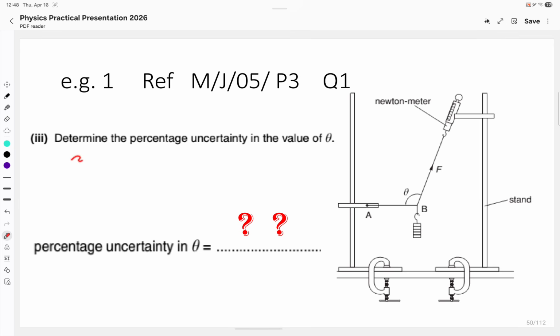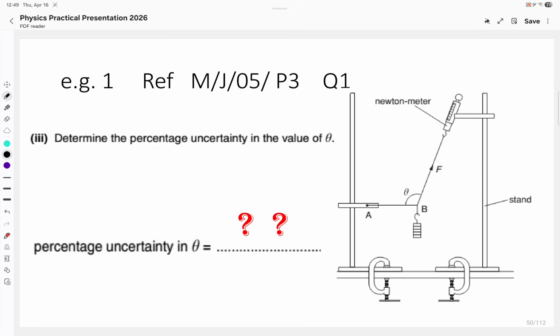Okay, what does it mean? It means delta theta upon theta multiplied by 100 is what we are expecting, where delta theta is what? Delta theta is the least count of the protractor plus the thickness of the thread.